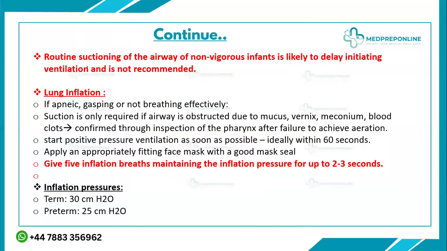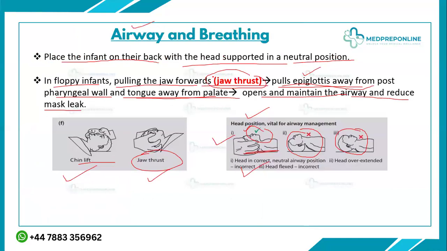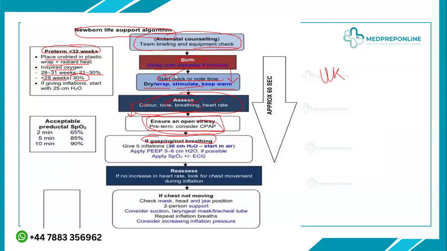Remember that routine suctioning of the airway of the non-vigorous infant is likely to delay initiating ventilation, and it is not recommended. Previously, you must have seen in the initial steps: dry, suction, stimulate, and keep warm. But it has now been changed. Remember that there are now only three steps: dry or wrap, then stimulate and keep warm. They have omitted the suctioning from here.